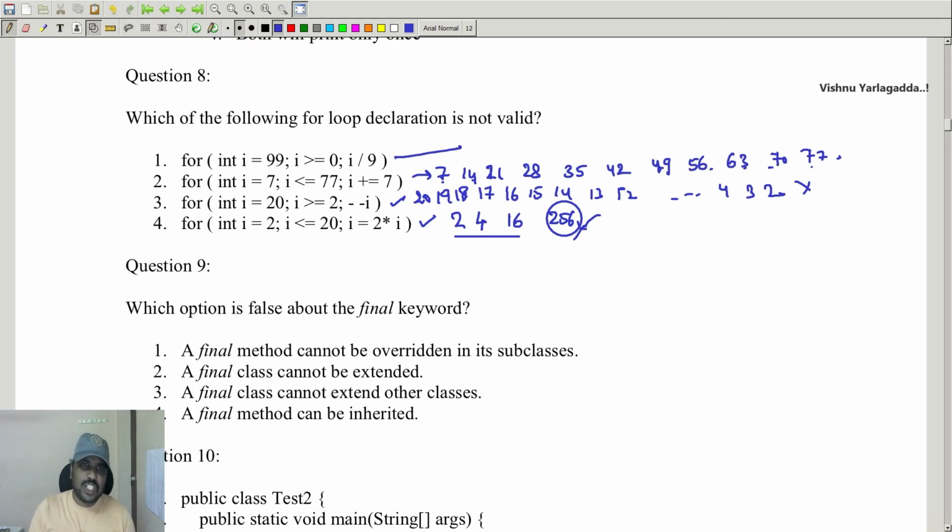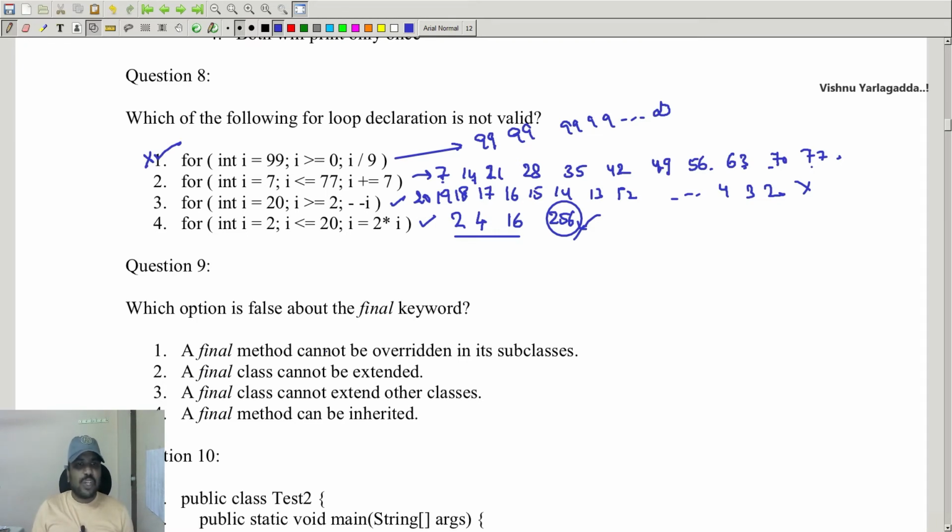Fine. But this one, I value is 99. I divide by 9 is nothing but 11, but I am not modifying the I value. So again 99, again 99, again 99. So it will go on infinitely. So this is not valid.